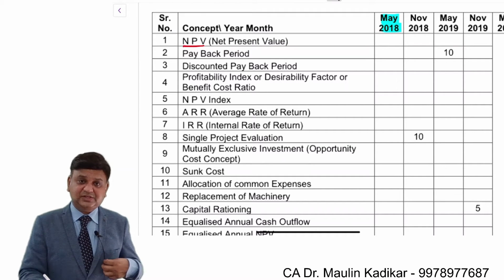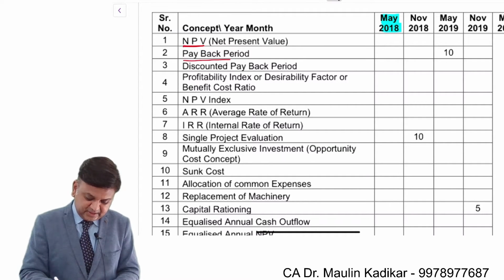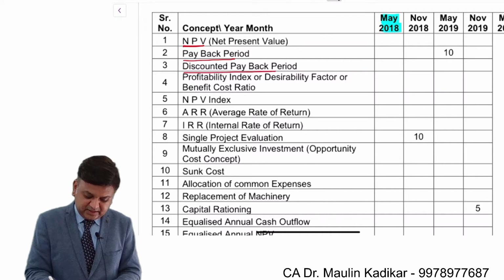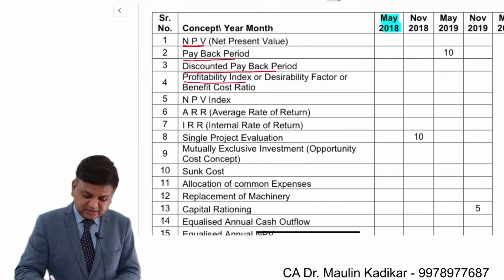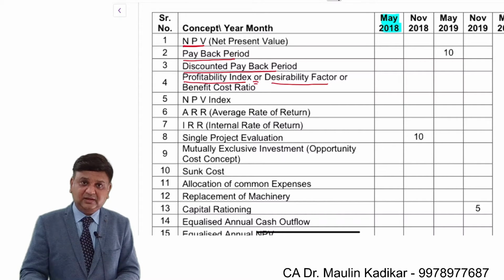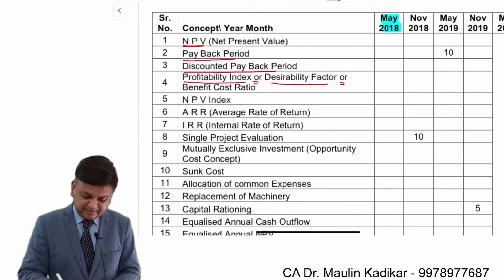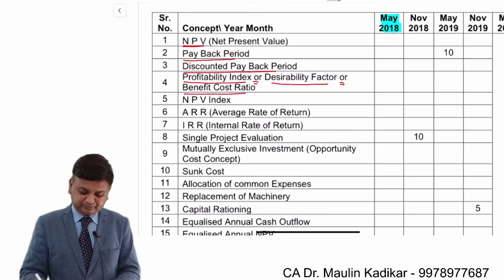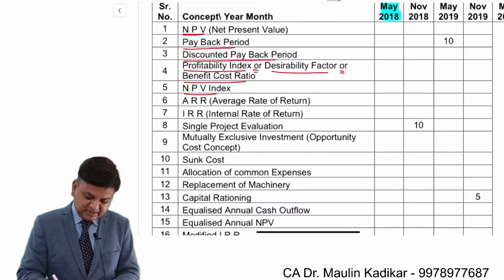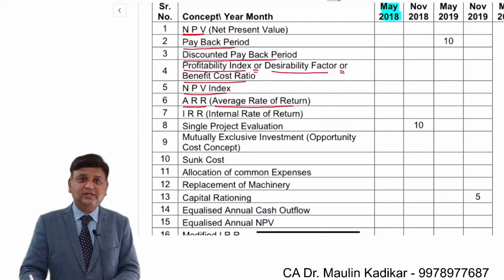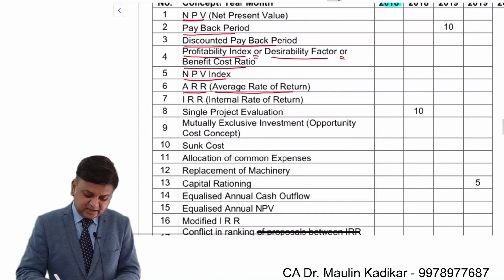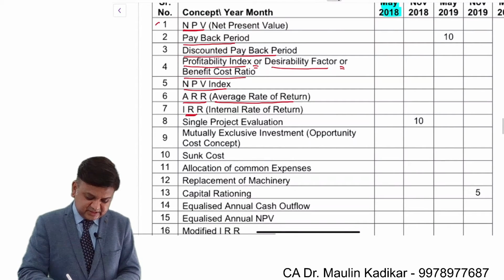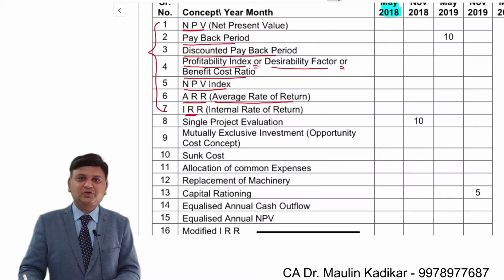These are the techniques of decision making: payback period, discounted payback period, profitability index, which is also given the name desirability factor or benefit cost ratio, NPV index, ARR, average rate of return, which is also given the name accounting rate of return, and internal rate of return. So these are the 7 techniques which you are going to learn.